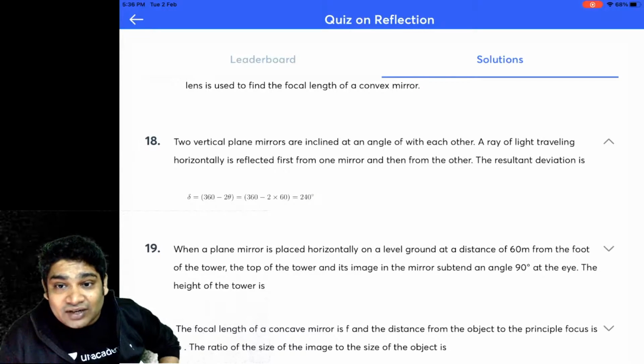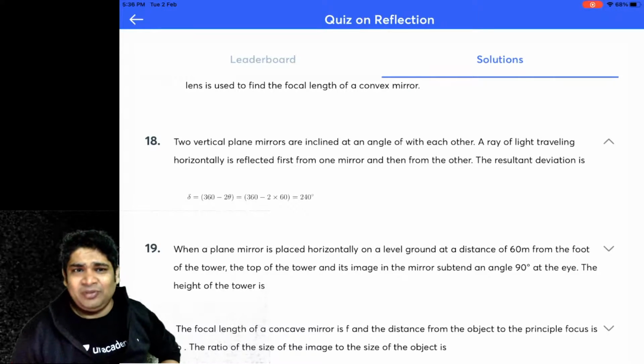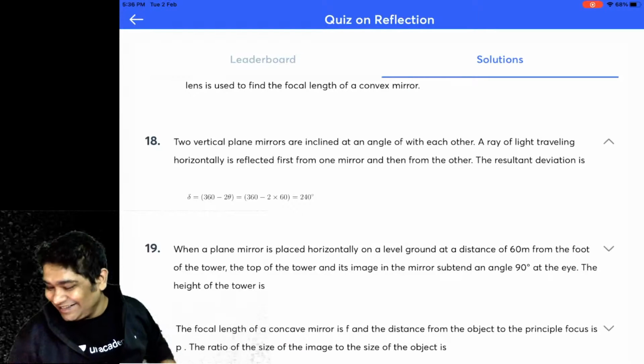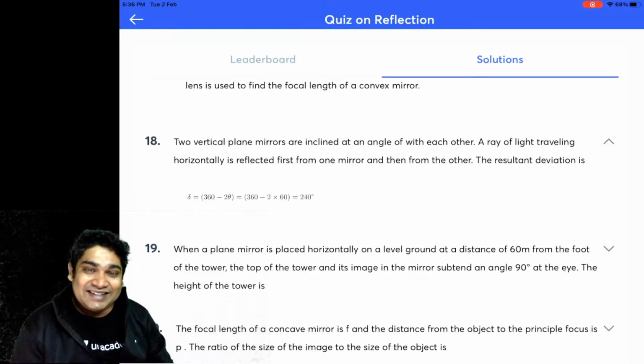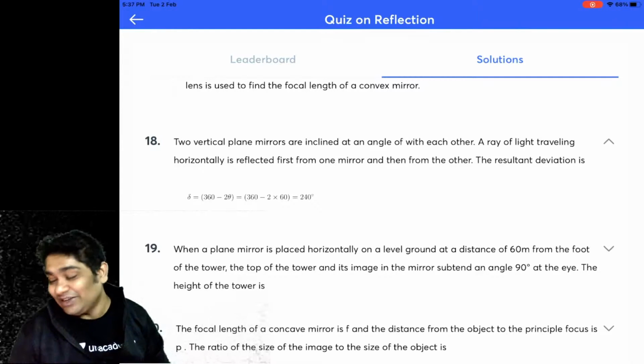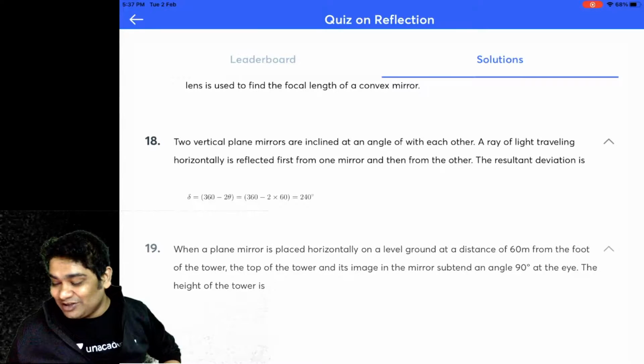So wave optics is a very hard chapter. No, not at all. Wave optics is super easy. It's just the variations that seem difficult initially. But if you study it, trust me, it's not that difficult.